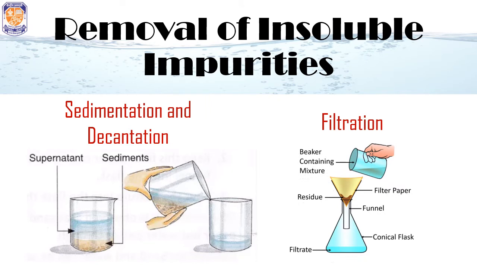In filtration, we use a filter paper which is placed inside a funnel, and then the dirty water is filled inside the funnel and it is let to pass through it. So the purified water or clean water is contained at the bottom, and all the dirt particles or the sand and mud particles are trapped by the filter paper.